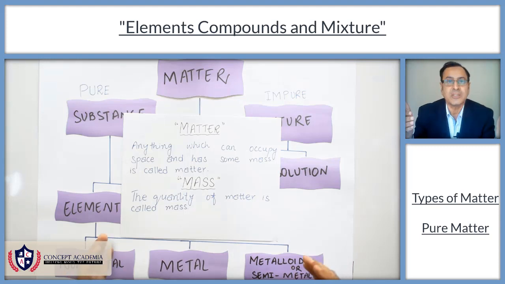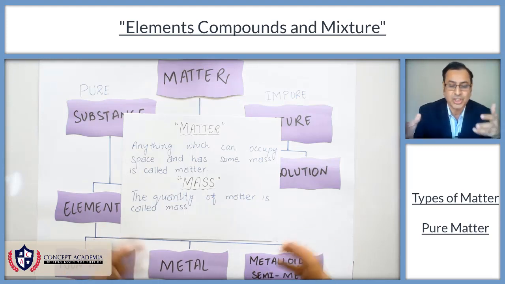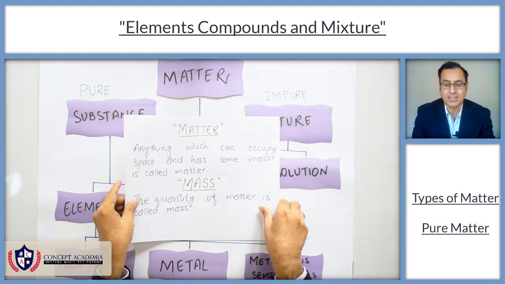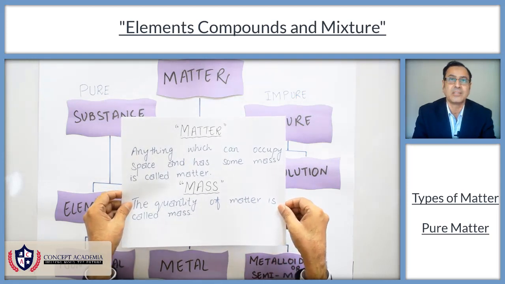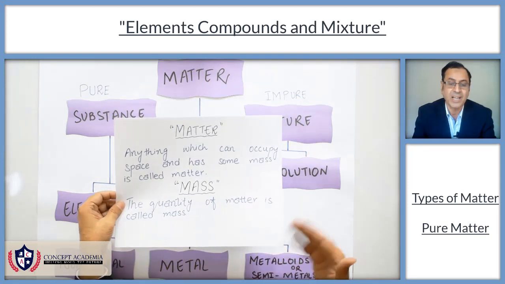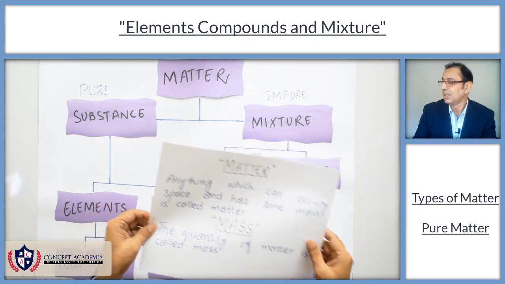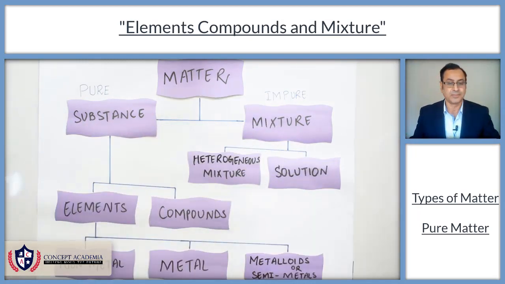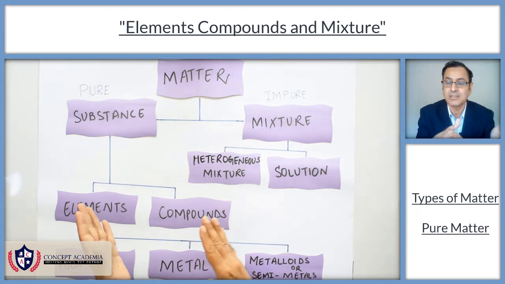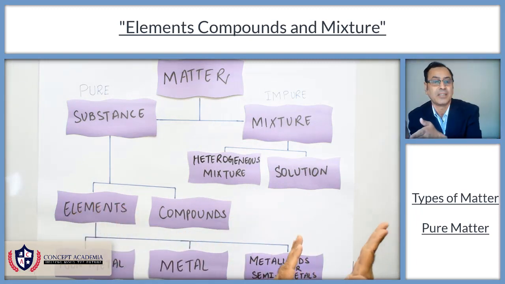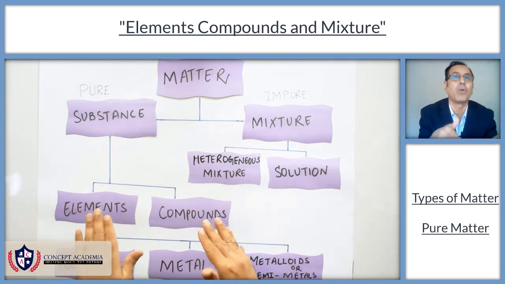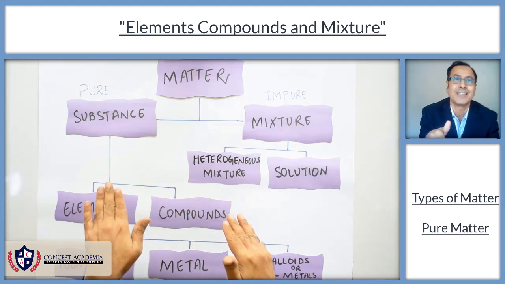So after a discussion of matter and mass, we are defining the types of matter. A matter can be divided into pure matter or impure matter. A pure matter is called substance.